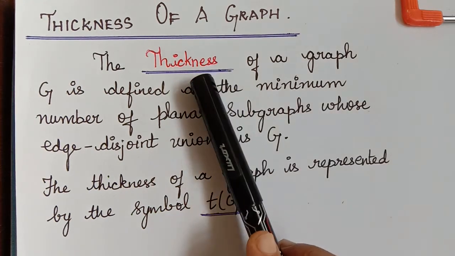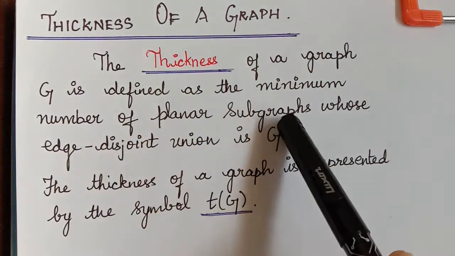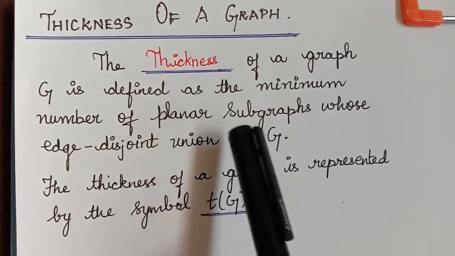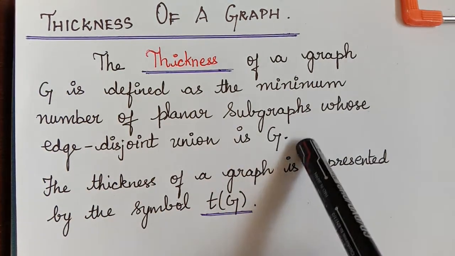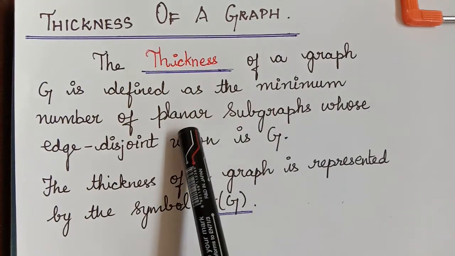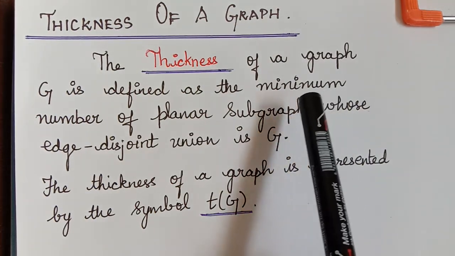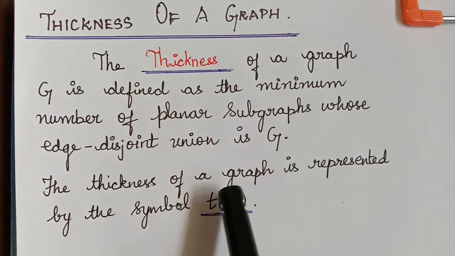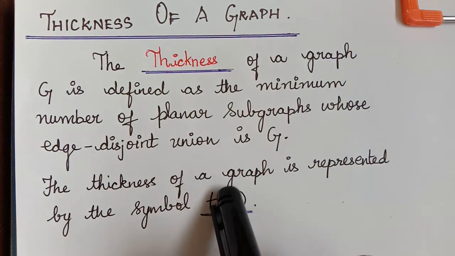So, thickness is decomposing the given graph G into subgraphs which will be planar. That is, there will be no crossings. So, whenever we have a graph G, we will try to decompose that graph into planar subgraphs in such a way that the number of planar subgraphs will be minimum, and that minimum number will give us the thickness of a graph.